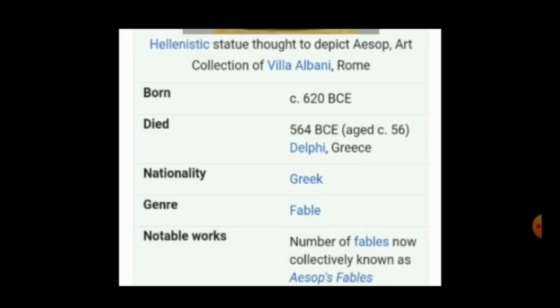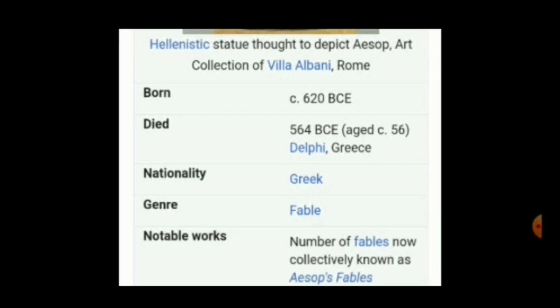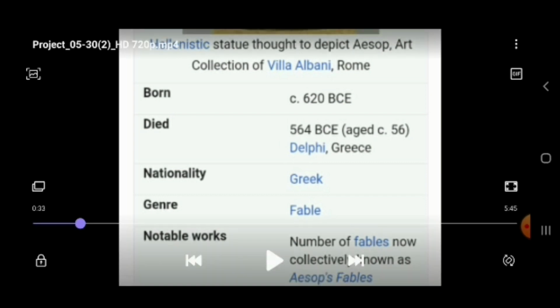He was a native of Greece, and his writings are all about fables. His notable works are a number of fables now collectively known as Aesop's fables.